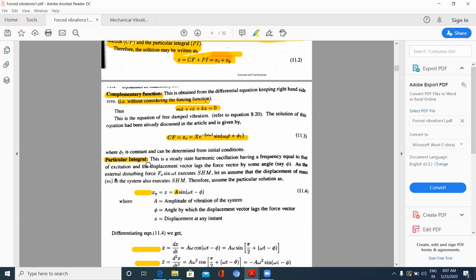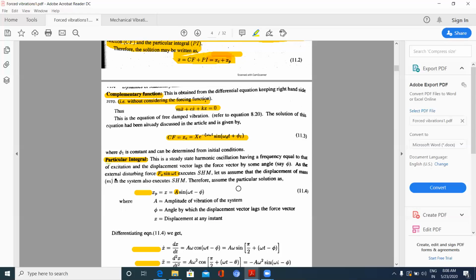Now in this particular integral, this is due to the external force applied, F naught sine omega t, which is considered to be a simple harmonic motion. For this applied force F naught sine omega t, the displacement of the mass m, the system also executes simple harmonic motion.